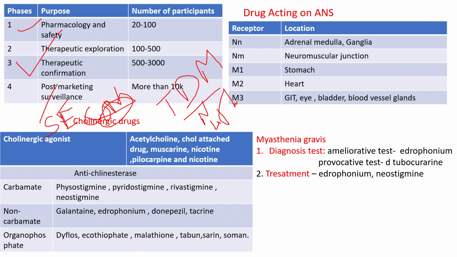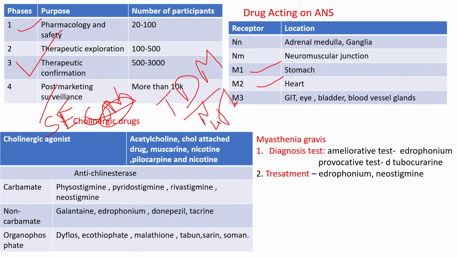You have to remember the receptors: nicotinic and muscarinic. Nicotinic has two types, NN and NM. NN is located at the autonomic ganglia, NM at the neuromuscular junction or muscle end plate. M1 stomach, M2 heart, M3 GIT, eye, bladder, blood vessels, glands, etc.